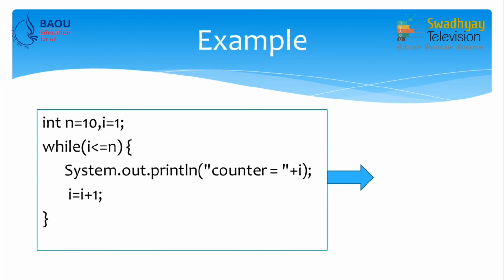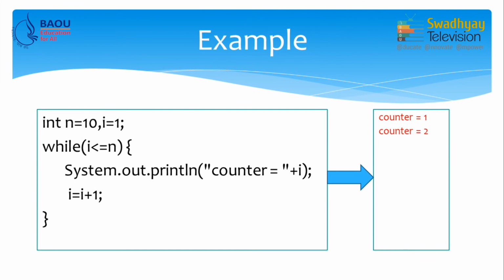Now, let us have a look at how it produced output. On screen you can see initially it prints counter is equal to 1, then i becomes 2 and the condition is true, so it prints counter equal to 2, then i becomes 3 and the condition is true, so it prints 3.